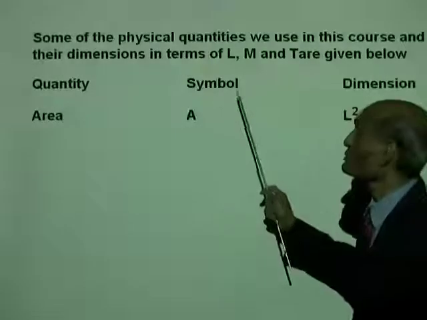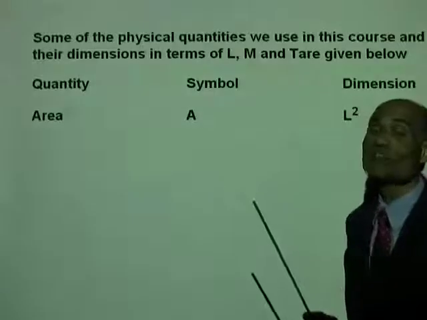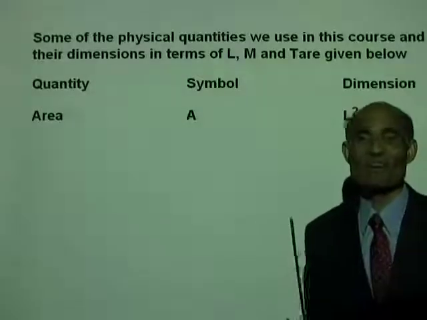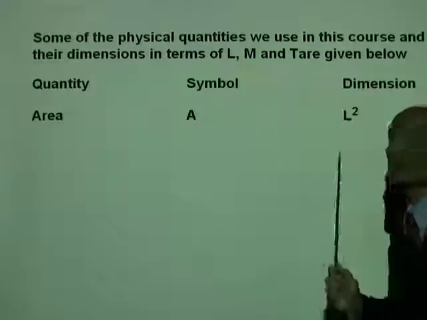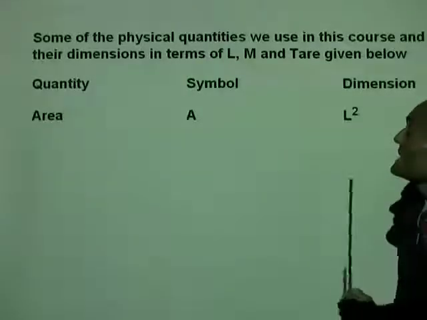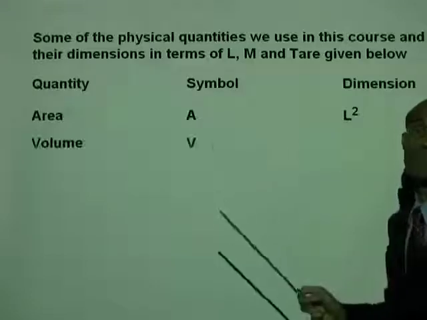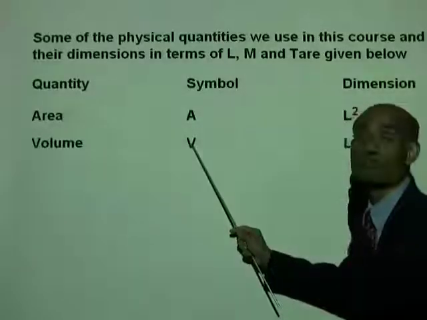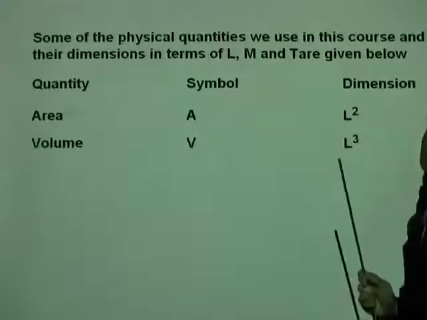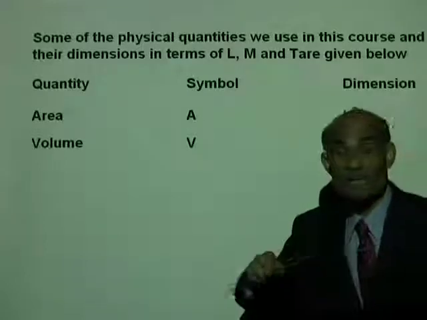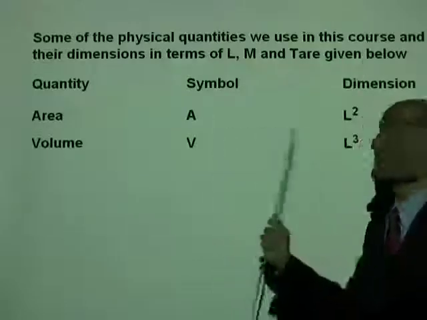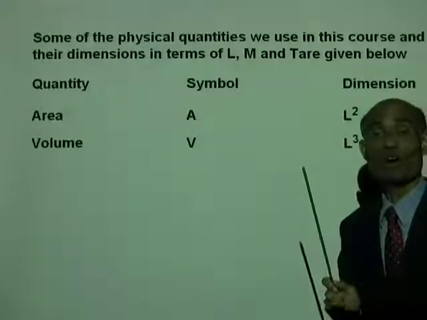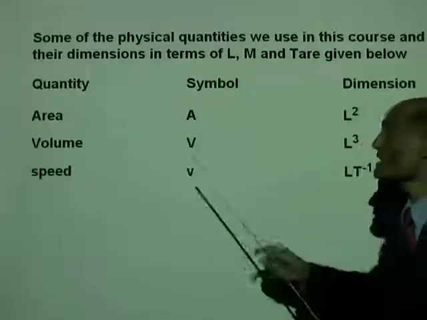Area, the symbol is A. What is the dimension of area? Area is length multiplied by length. The dimension of area is L squared. Volume is V. The dimension is L cubed. Length multiplied by length multiplied by length. So the dimension of volume is L cubed.